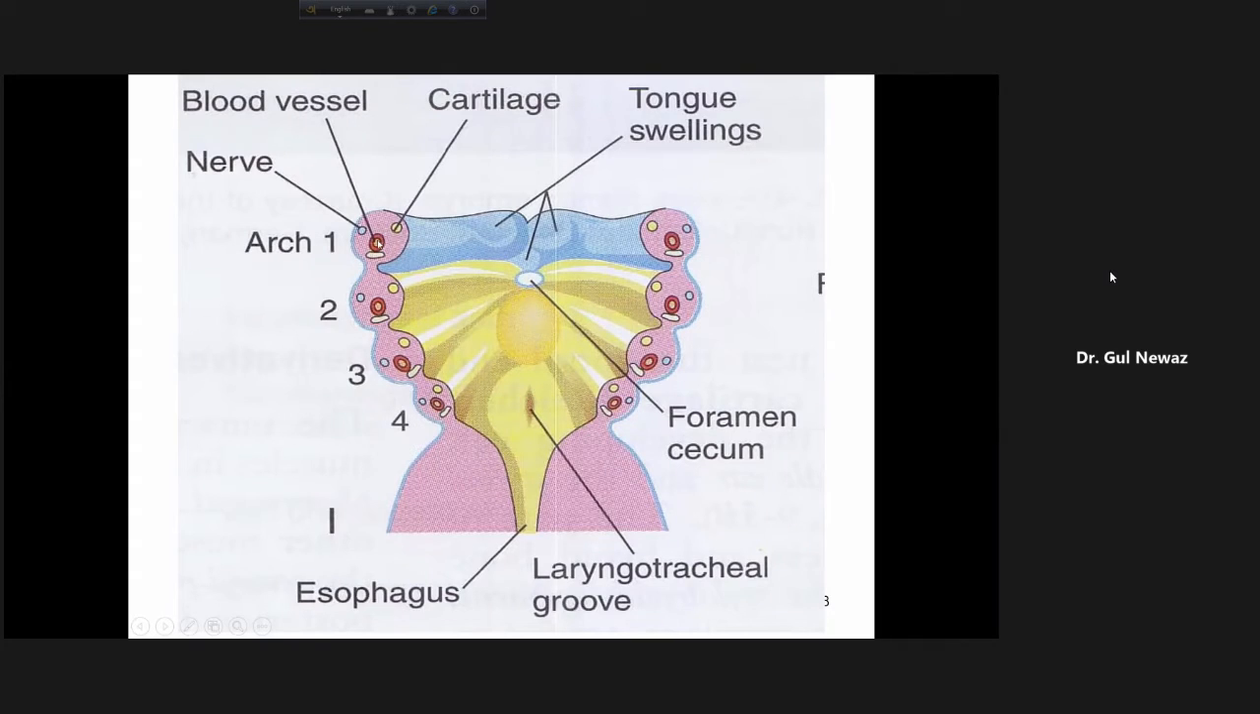So each pharyngeal arch has its own nerve. Look here, it's a blue color. Each has its own cartilaginous component, its own blood vessels, its own muscular component. Because if there is muscle, there must be a nerve. Why? The nerve has to supply the muscle, that is the motor supply. So, like the first pharyngeal arch, its nerve is the mandibular division of the trigeminal nerve here.